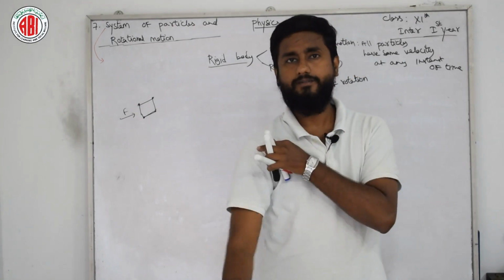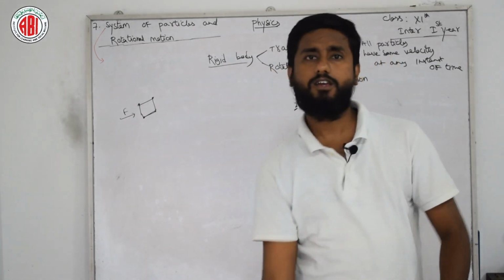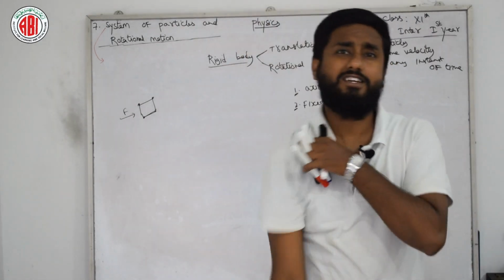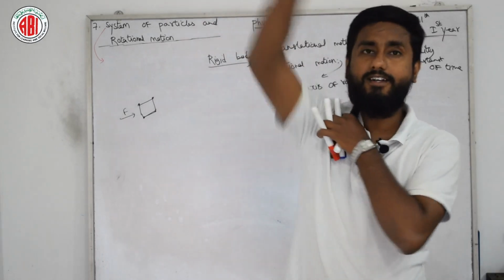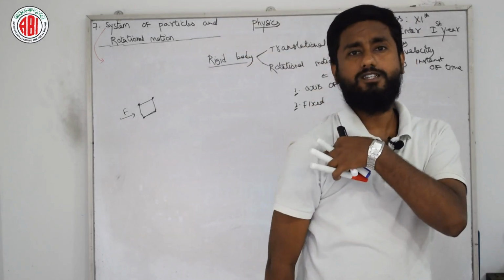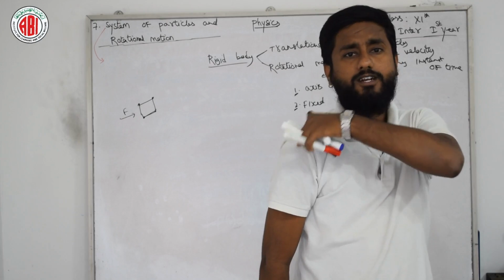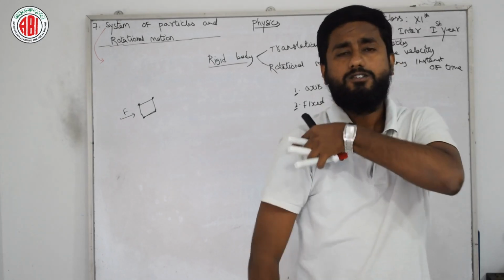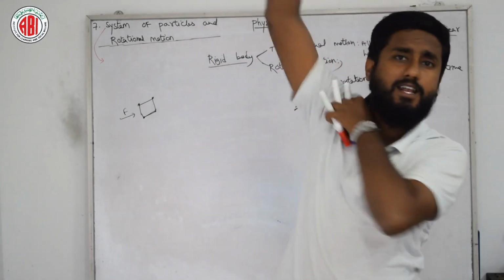Like our hand, if I want to rotate my hand, my hand is rotated on a fixed pivoted joint, and that joint is nothing but the shoulder joint. So this is the pivoted point or fixed point, so that I can rotate my complete hand like this.